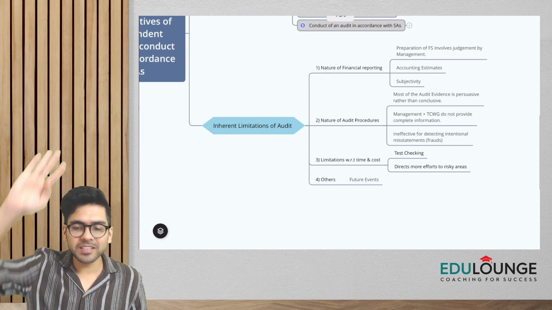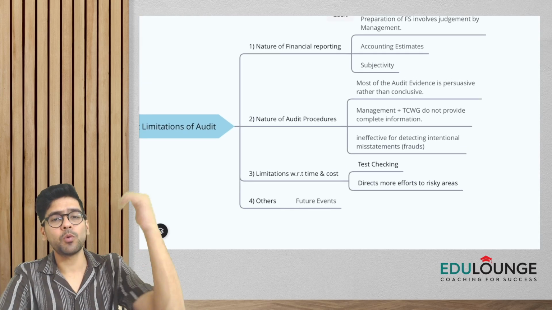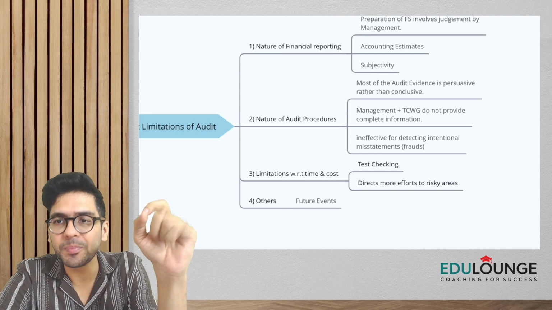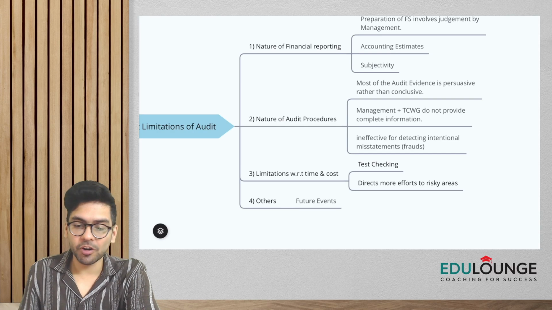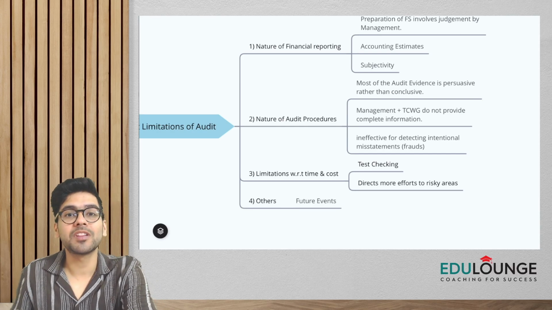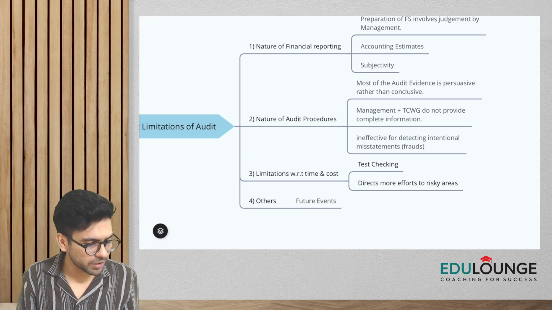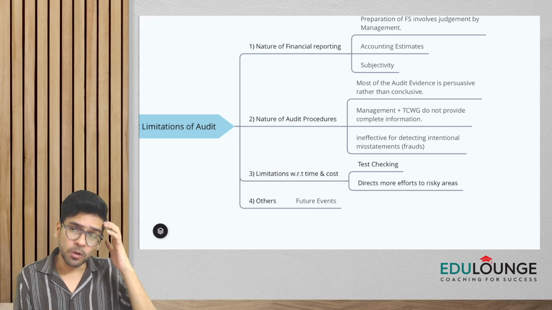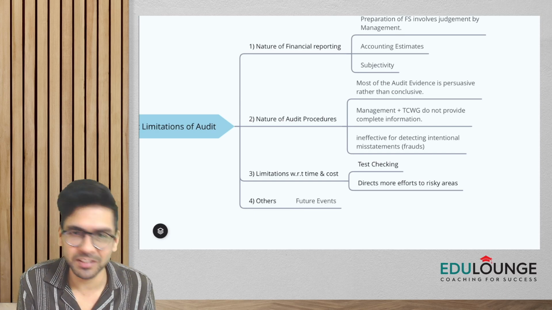Okay, so with this, guys, the inherent limitations of audit are complete. Again, let me just repeat, what are the four inherent limitations that you have to keep in mind? Number one is nature of financial reporting. Second is nature of audit procedures. Third is limitation with respect to time and cost. And the fourth is basically others. In others, you can write about future events. You can write about the going concern aspect. You can write that, of course, audit is not an investigation also.